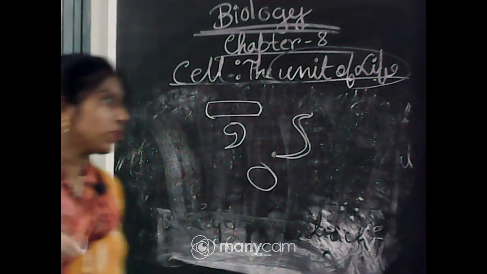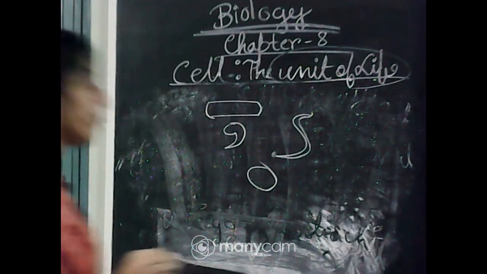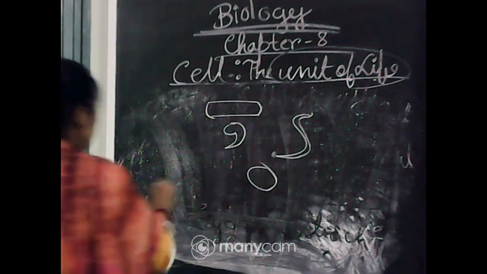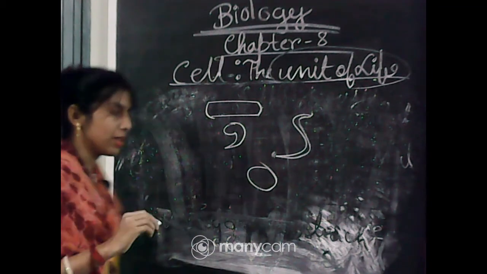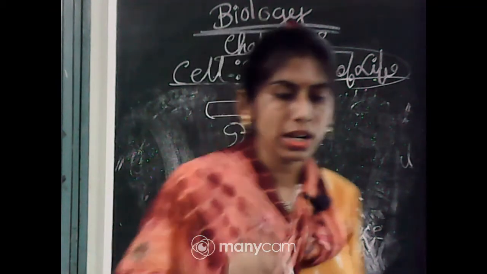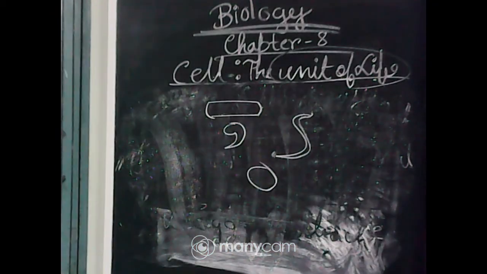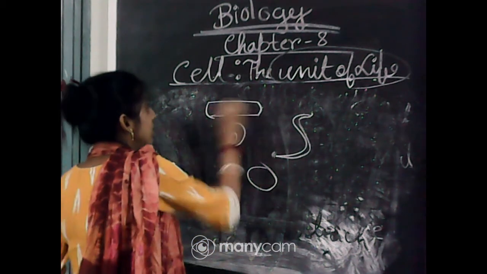So according to their shape we give them different names. PPLO, pleuropneumonia-like organism, spelled P-L-E-U-R-O, pleuropneumonia, P-N-E-U-M-O-N-I-A.